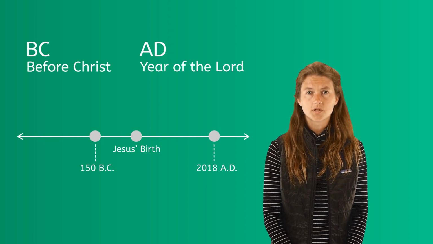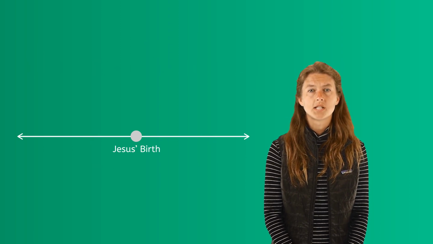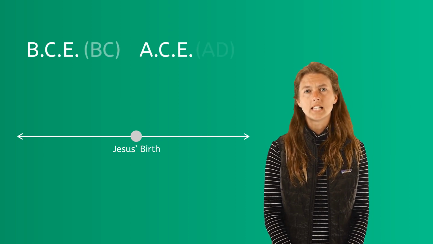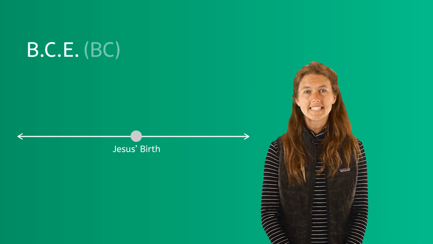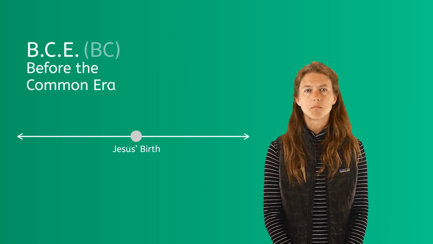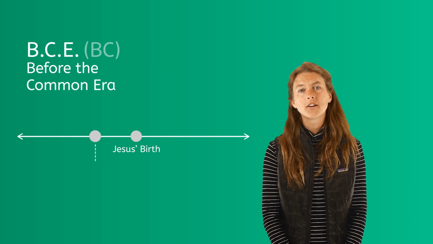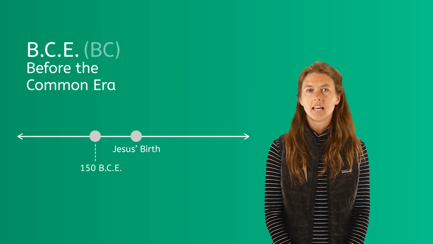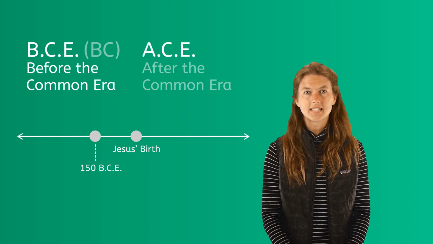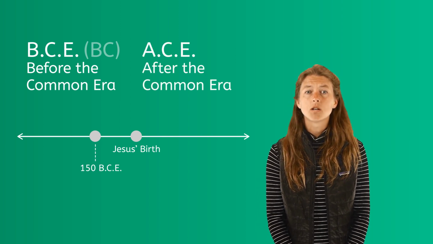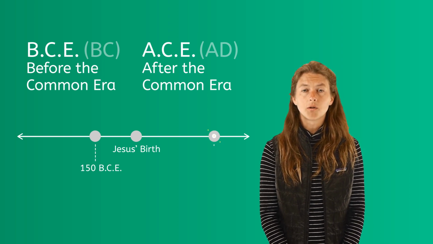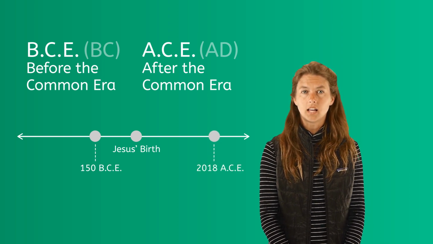The other system used to mark years uses the abbreviations B.C.E. and A.C.E. They are equal to B.C. and A.D. B.C.E. means before the Common Era and is equal to B.C. or before Christ. So 150 years B.C.E. is the same as 150 B.C. A.C.E. means after the Common Era and is equal to A.D. or Anno Domini. So the current year would be 2018 A.C.E.